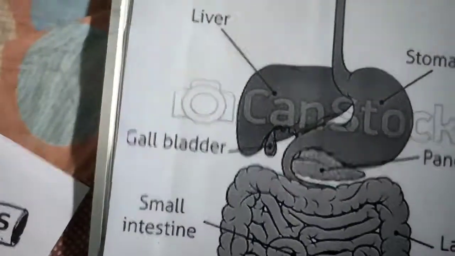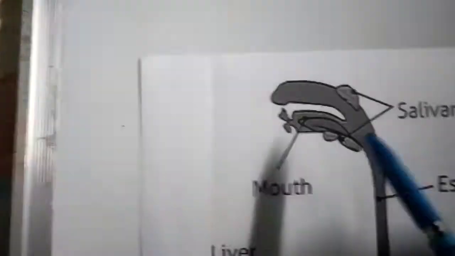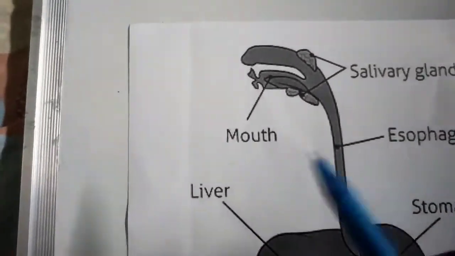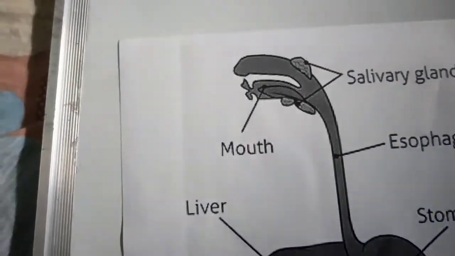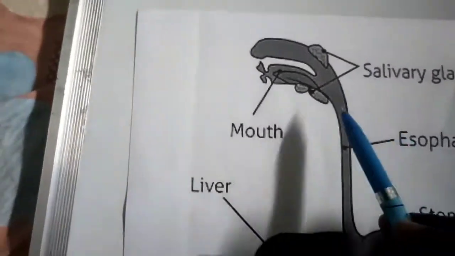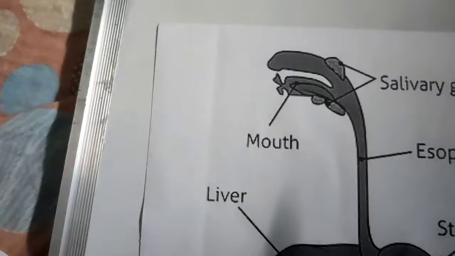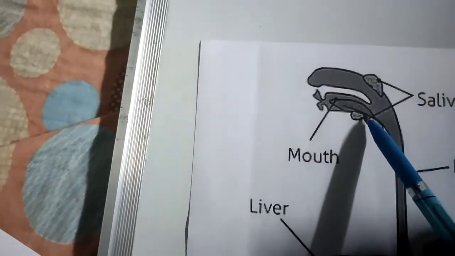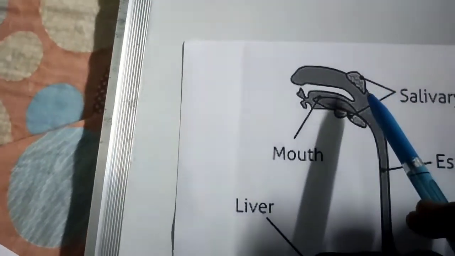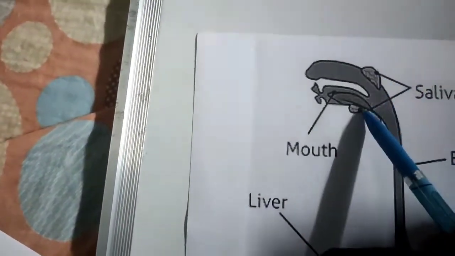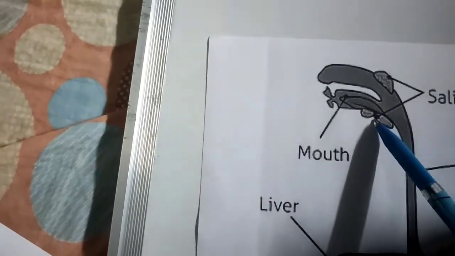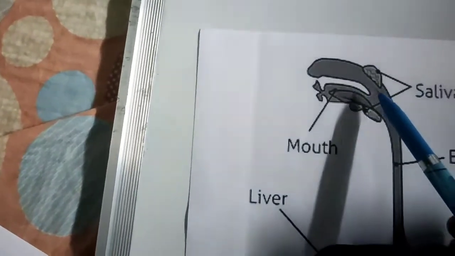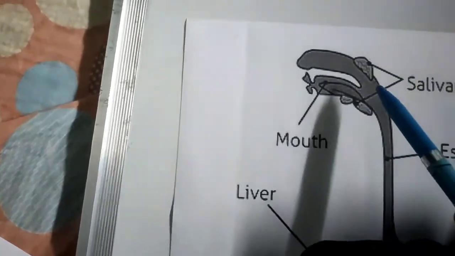Now let's see the organs one by one. The mouth is the part through which food enters into the body. Inside the mouth there are teeth, which are used for chewing the food. The mouth is also known as the buccal cavity. At the end of the mouth there are two salivary glands. These salivary glands secrete saliva, and saliva contains an enzyme called pepsin.